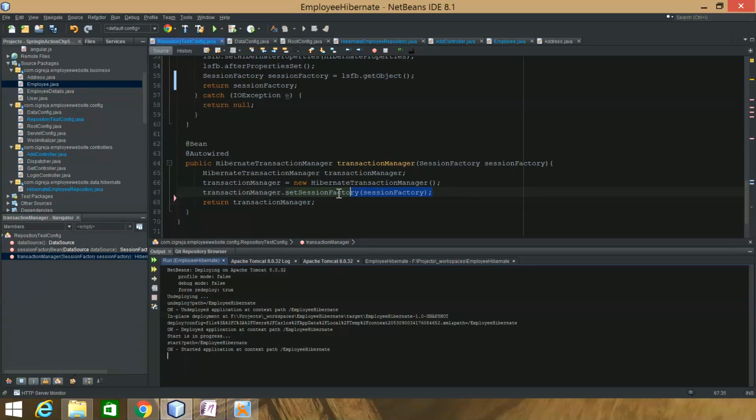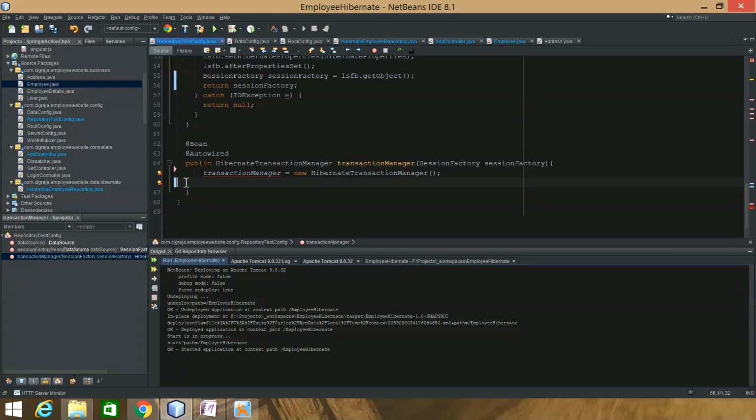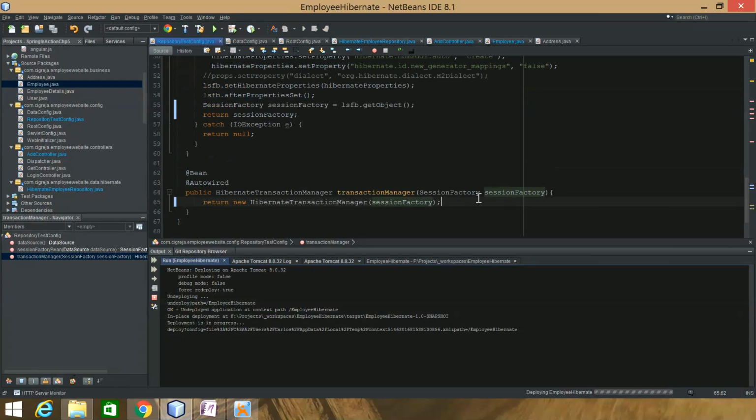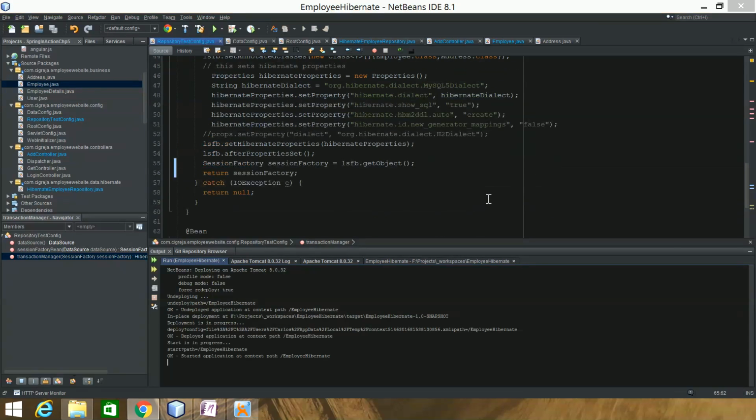I did that probably to try to get some settings, but I'm going to pass in the session factory this way, because it should be taken in the constructor. Okay, so that should work fine. I'll run that, and yeah, that's pretty much all you need. Just make a bean for it and pass it your session factory, and you should be all set.